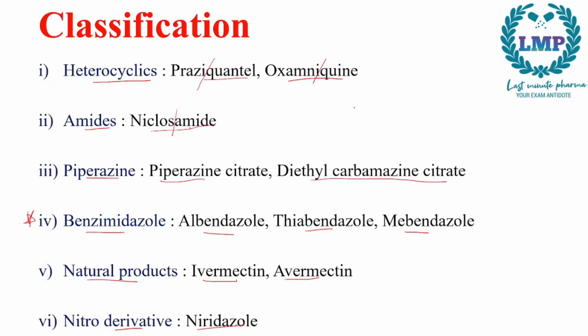Now please tell me if you all agree to this statement of mine that HAP should be banned. According to me, for the sake of this classification, HAP needs to be banned. Why? Because HAP will write ban again as BNN. So HAP BNN: H for heterocyclics, A for amides, P for piperazine, B for benzimidazole, N for natural products, and N for nitroderivatives.